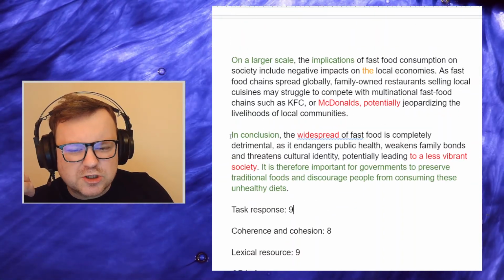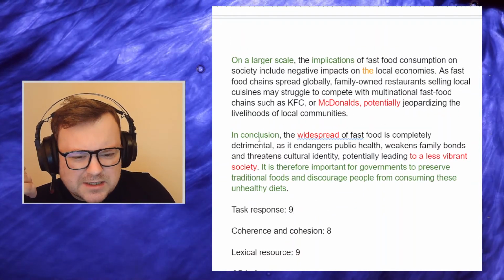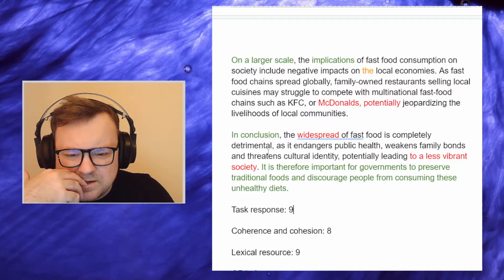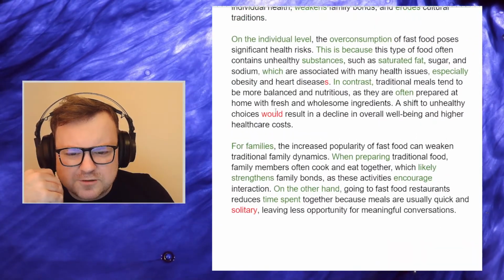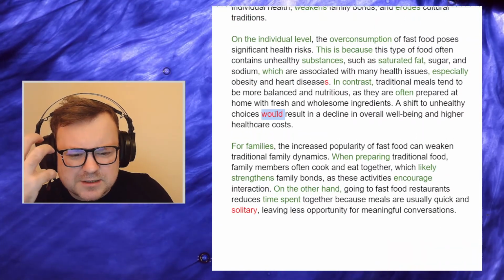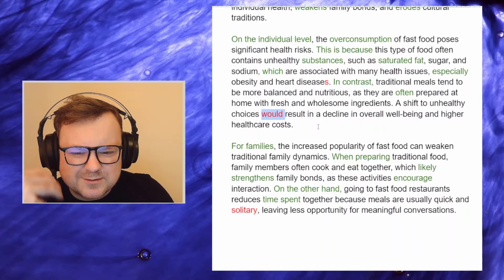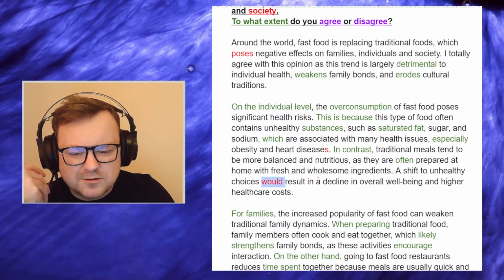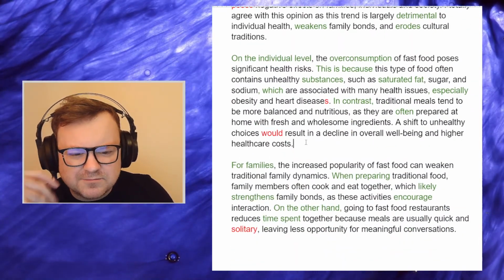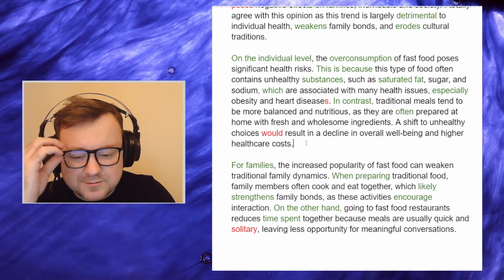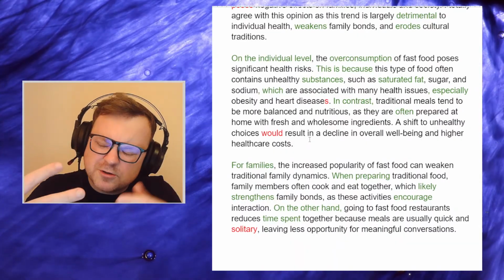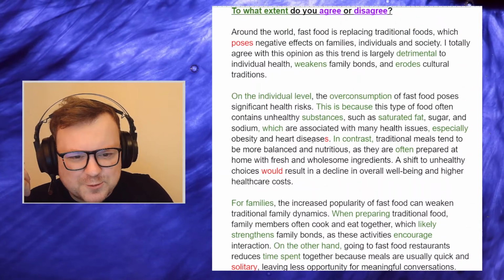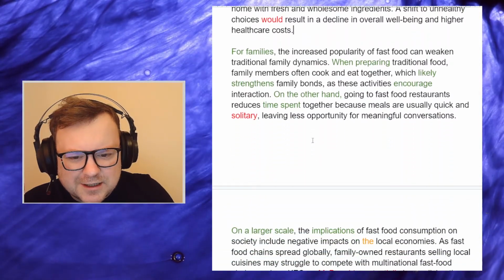Coherence and cohesion. So I just think there's a slight problem perhaps in the... first of all, just for the coherence, maybe this would... It just feels not exactly connected to the question. It would result in a decline. Just throws me off. Just makes me think a little. What do you mean it would? We're talking about something that's already happening. So that's maybe why I don't want to award the 9 for it totally.